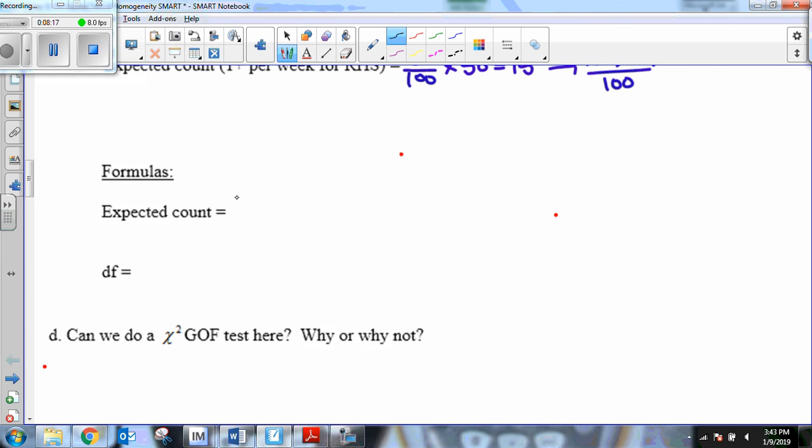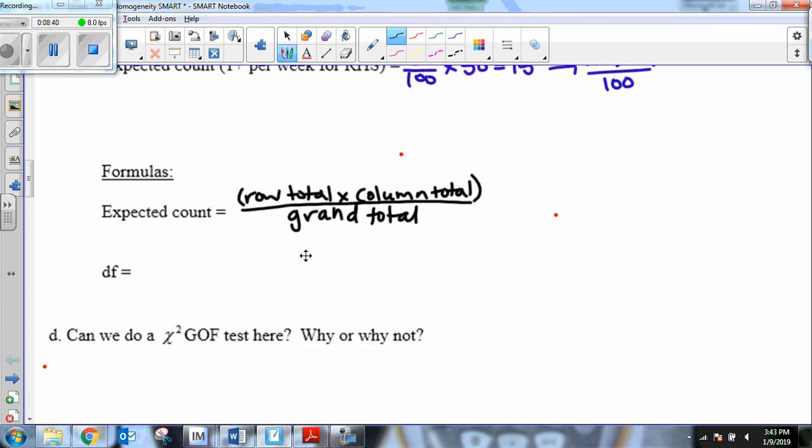To find an expected count when we have a two-way table like this, you're going to take the row total times the column total, and you're going to divide that by the grand total. And again, the reason we're doing this is because if we are comparing the two schools, if the null hypothesis is that the schools are the same, then we have to assume that they're the same. So we take the row total times the column total and divide by the grand total. Okay, so that's how we find the expected count.